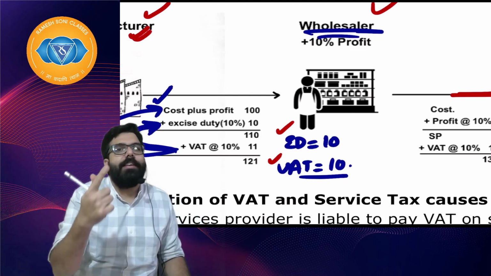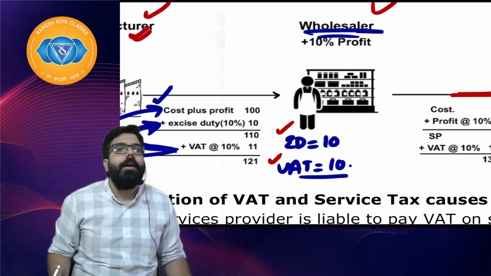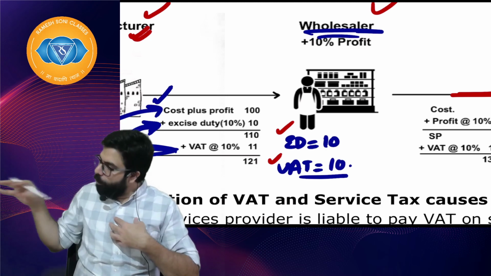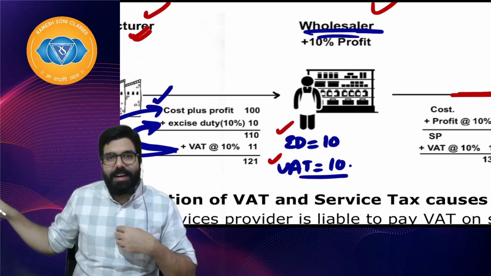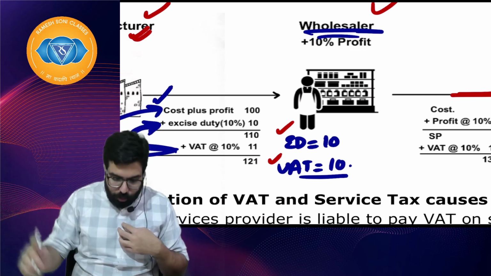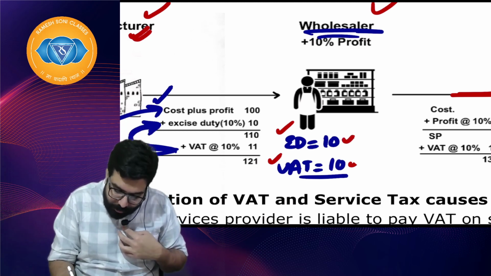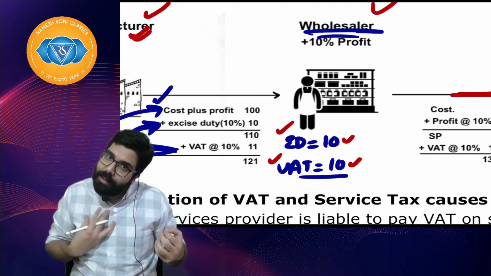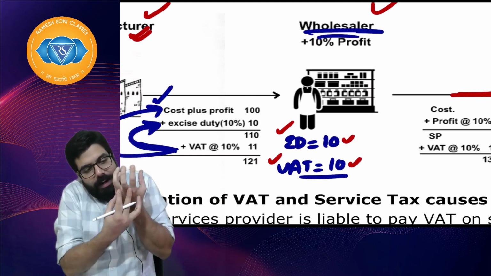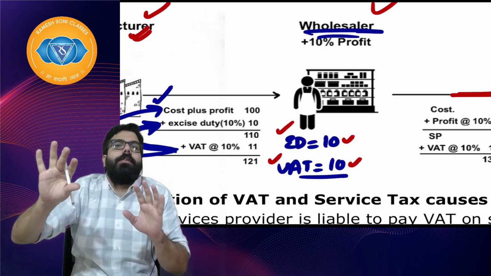Give me the credit of excise duty also and VAT. Why credit? Baba, whenever you are a supplier, government is telling Ramesh, you pay the tax and then you take the credit. So supposingly I bought 100 rupees of goods, on which I have paid 10 rupees excise duty, 10 rupees VAT, so 20 rupees I will take the credit. When I collect supposingly 25 from my customer, 20 rupees I will deduct and I will pay 5 rupees only to the government.